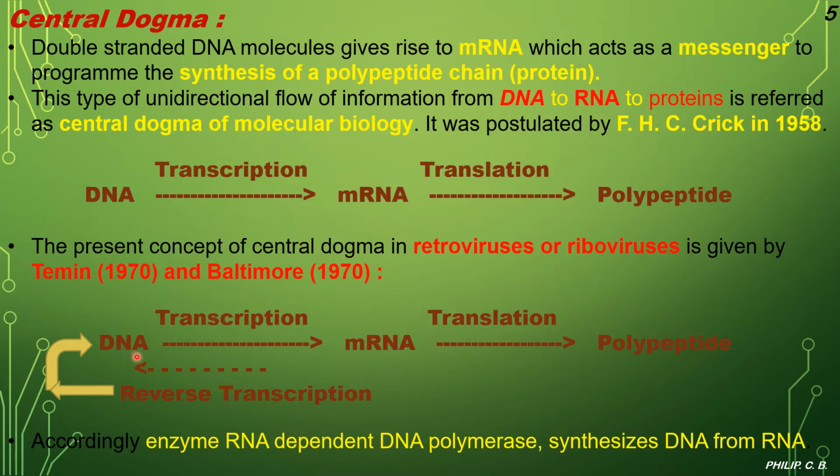So here DNA by transcription forms mRNA, and by translation forms polypeptide. We can also see here reverse transcription, where again formation of DNA takes place. Accordingly, the enzyme RNA dependent DNA polymerase synthesizes DNA from RNA. So DNA is also synthesized from RNA by the enzyme RNA dependent DNA polymerase. That's how reverse transcription takes place.